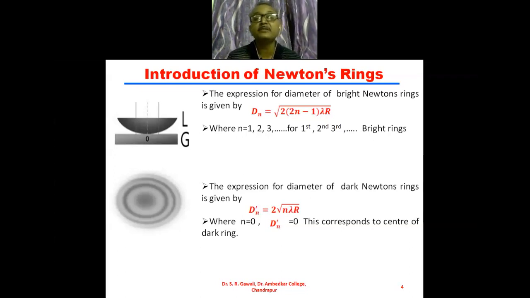This corresponds to the center of the dark ring, and the center is observed to be black when viewed by reflected light, and this center spot is bright when viewed by transmitted light. So this is about the introduction of the Newton's ring.